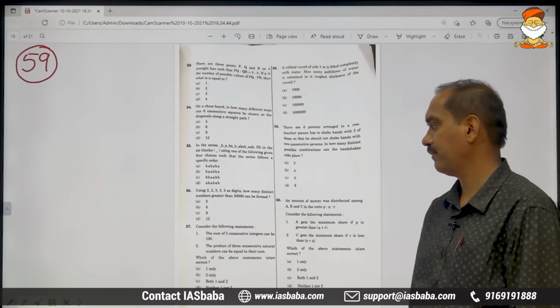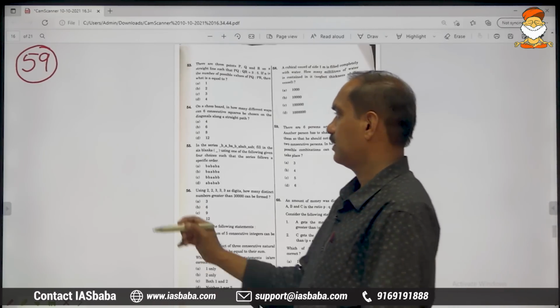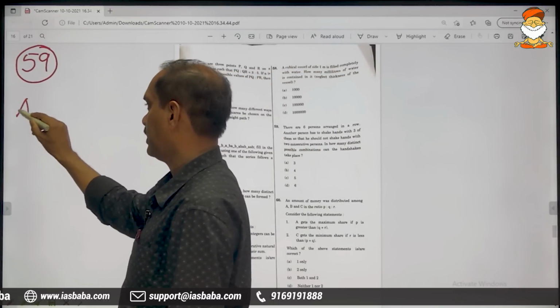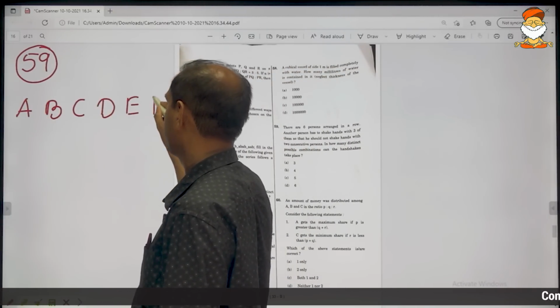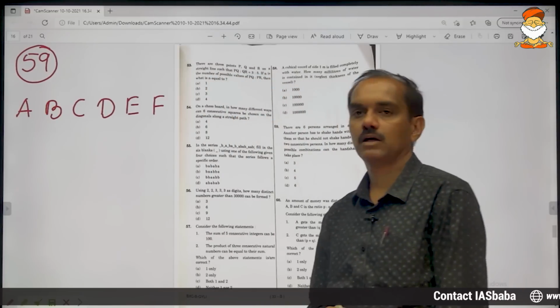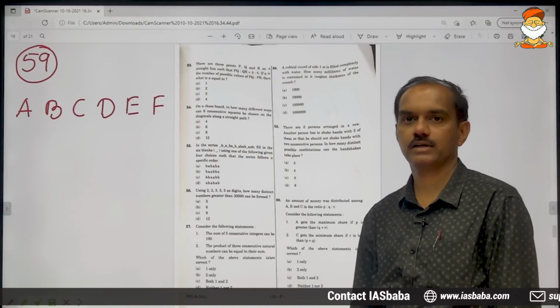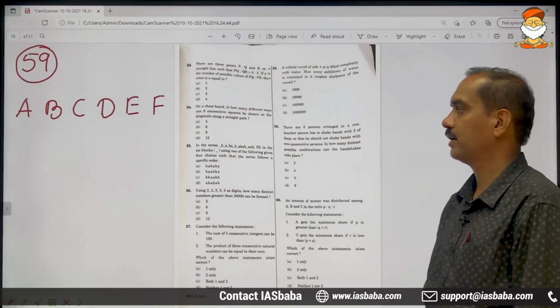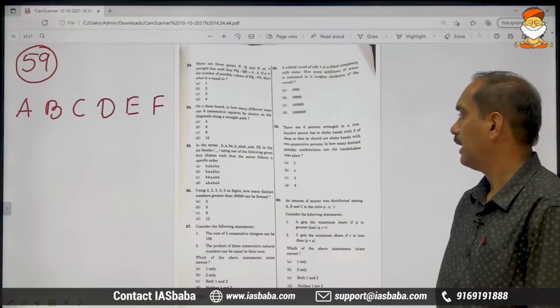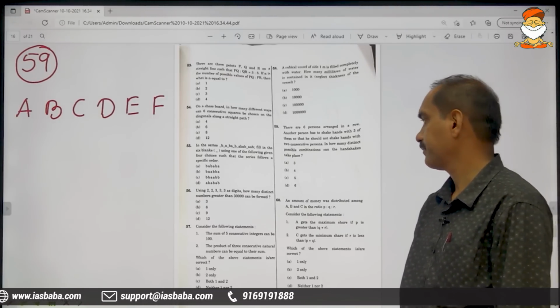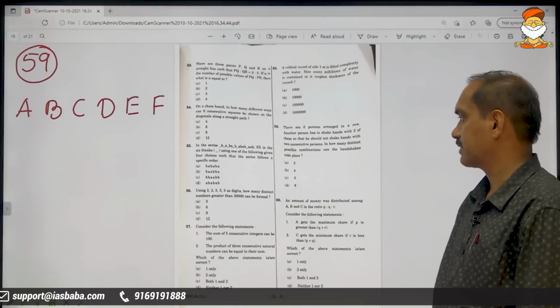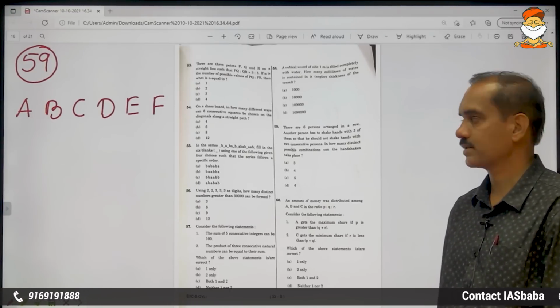The options are 3, 4, 5, 6. Assuming the 6 persons are A, B, C, D, E and F. Now a stranger came here and he wants to shake hands with only 3 of them, and the condition is he should not shake hands with 2 consecutive persons.